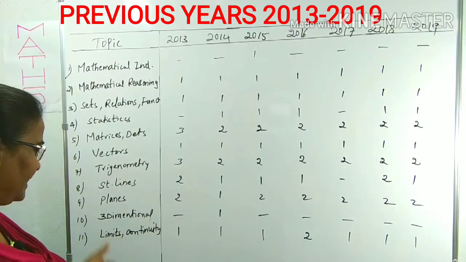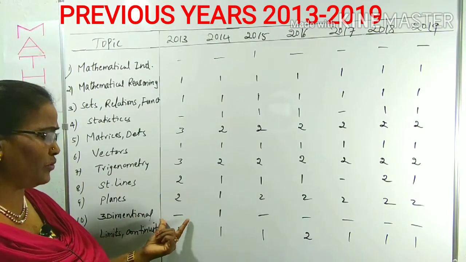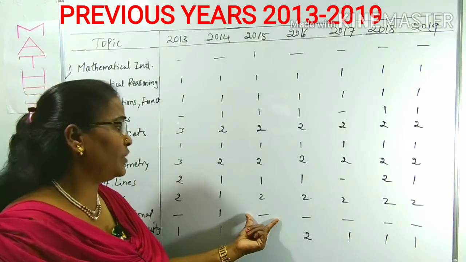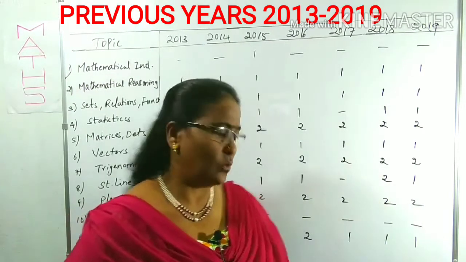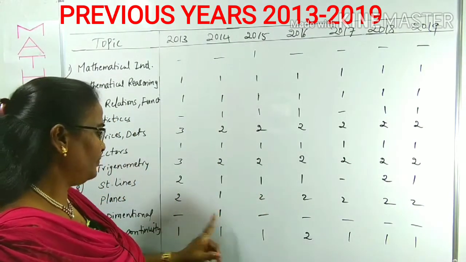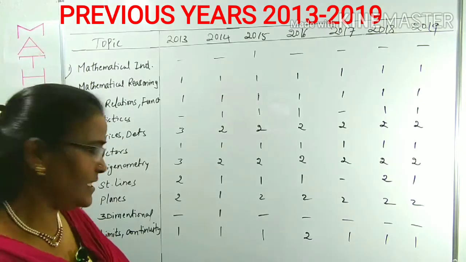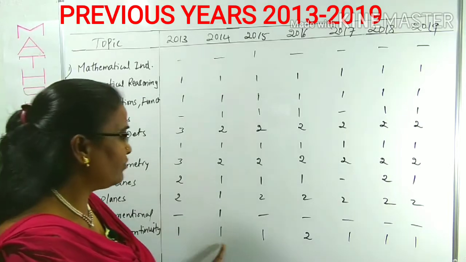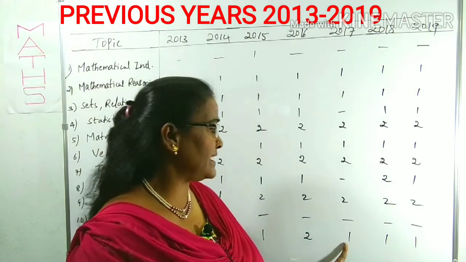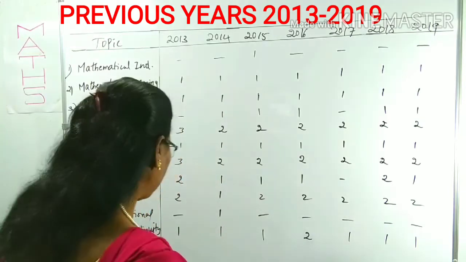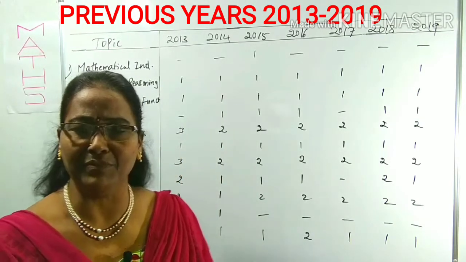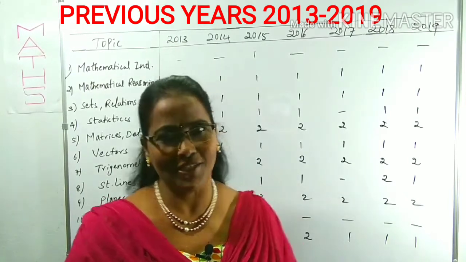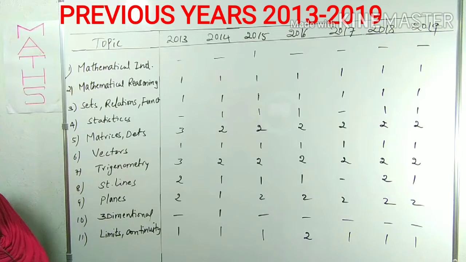Now 3D, meaning three-dimensional, no question in 2013, 14 one, 15 no, 16 no, and so on. Only one in the year 2014. Now limits and continuity, the calculus part: in 2013 1, 14 1, 15 1, 16 2, 17, 18, 19. Like this some topics are given. Now we'll proceed with the rest of them. If you want to take a screenshot, I will be away for 2 minutes. You can take it, then I will continue.